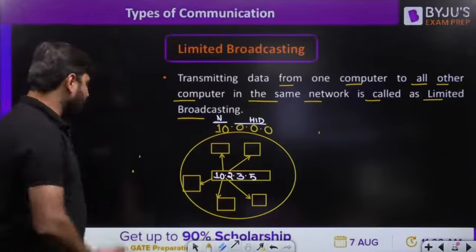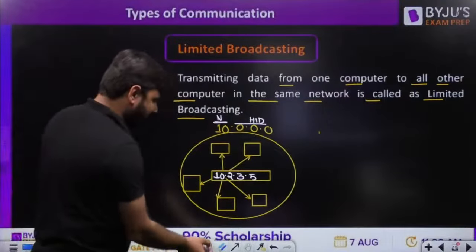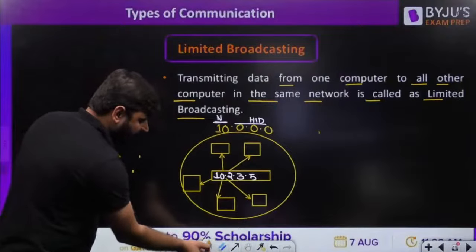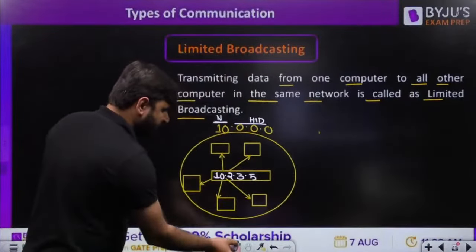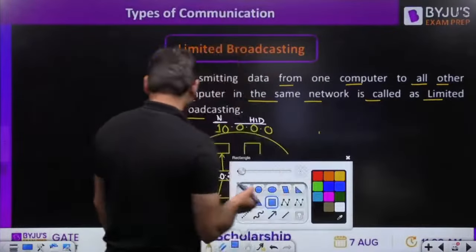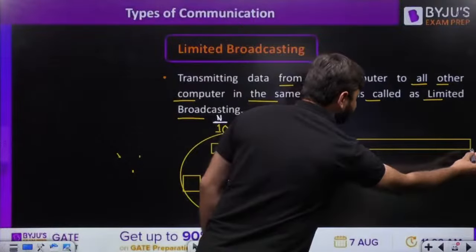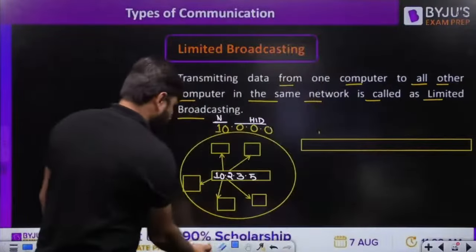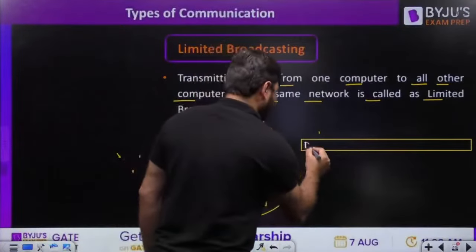Now, my dear friends, I want to ask you one question. Can anyone tell me what the important things are? The important things are the source IP address and the destination IP address. Whatever data we are sending does not matter.